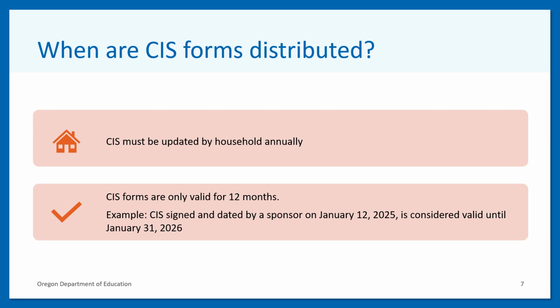For example, a CIS signed and dated by a sponsor on January 12, 2025 is considered valid until January 31st, 2026. Most sponsors find it easiest to collect new CIS forms from households in July or August, when ODE-CMP issues the new federal income guidelines, CIS forms, and the letter to households for the new fiscal year.